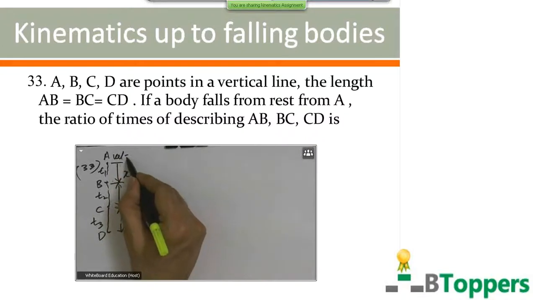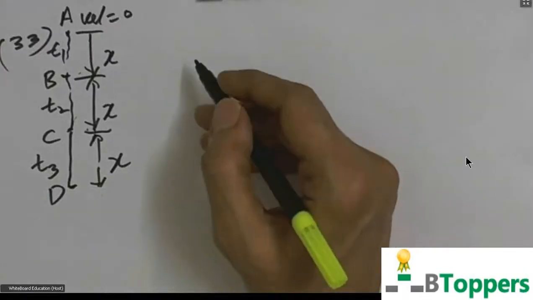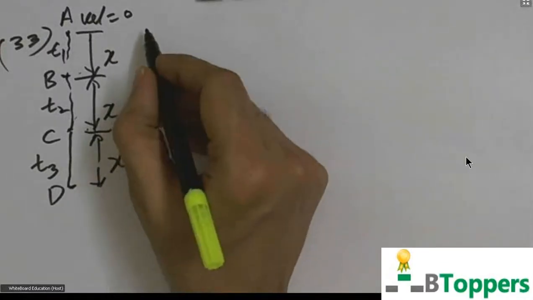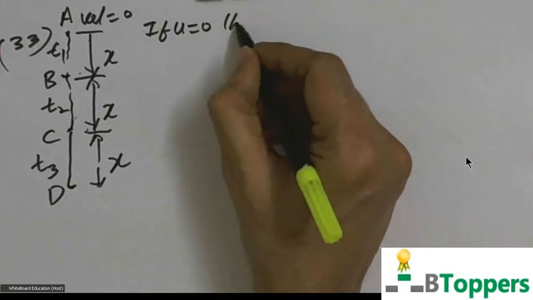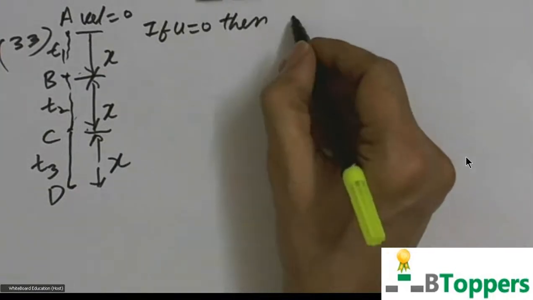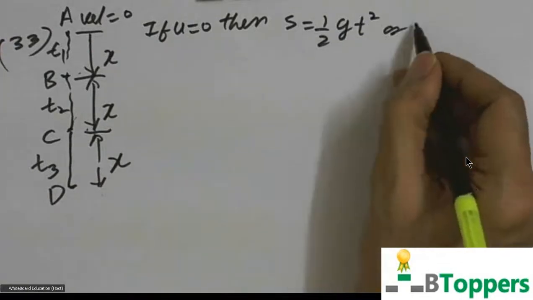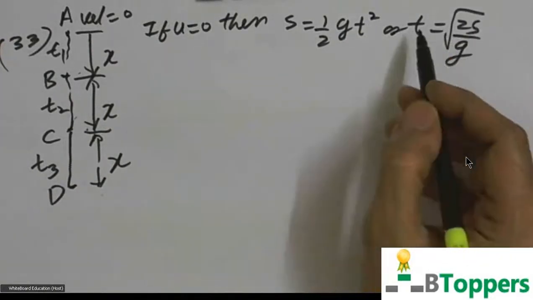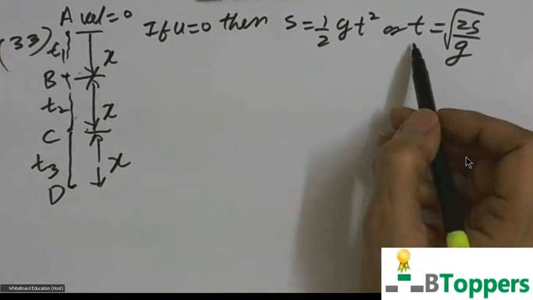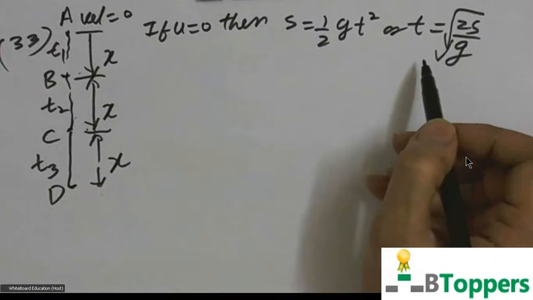The body started from rest from the point A. So if a body starts from rest and falls freely under gravity, then you can write u equal to 0 and s equal to half g t square, or you can write t equal to root of 2s by g. This formula can be used only when the body falls starting from rest, when initial velocity is 0.